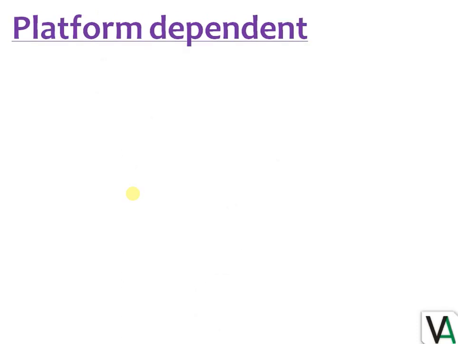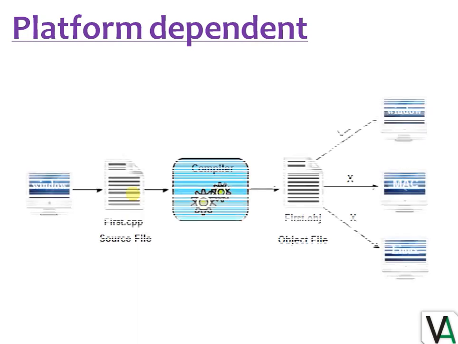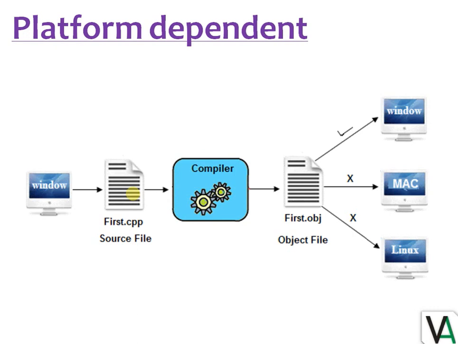Next we have platform dependent, and first of all I want to tell you that platform here means the operating system we are using. A language is said to be platform dependent whenever the program is executed in the same operating system where it was developed and compiled, but does not run on other operating systems. So C++ is a platform dependent language, and to show you that I have taken an example.